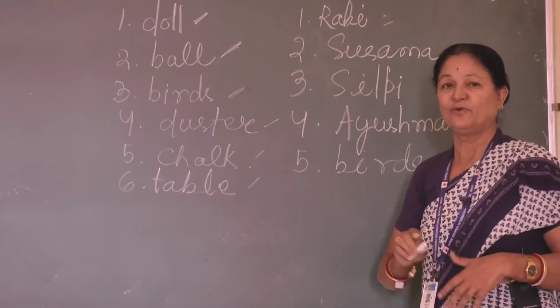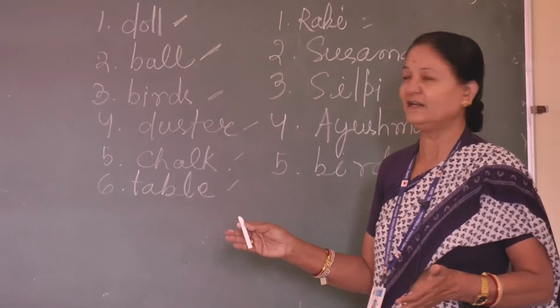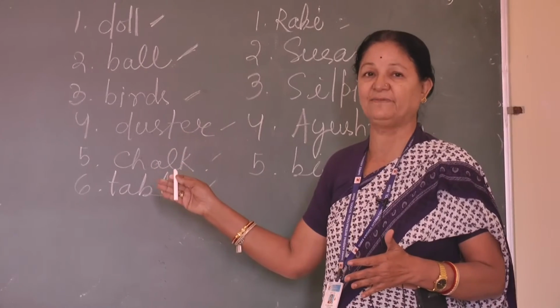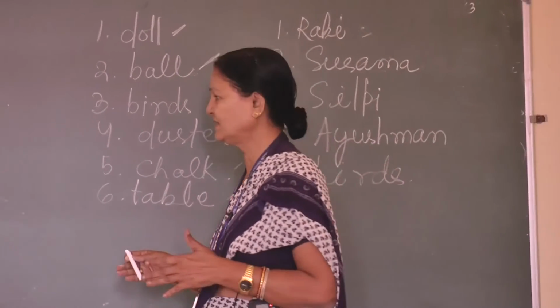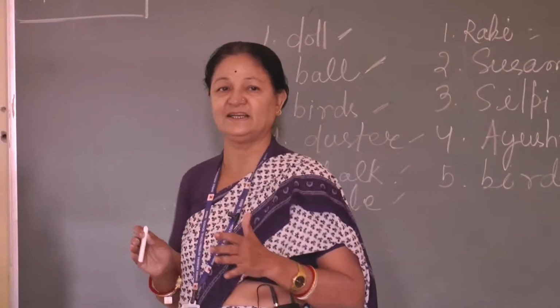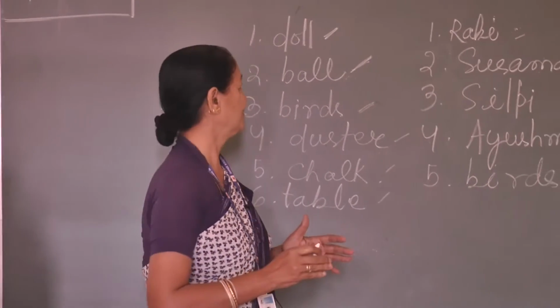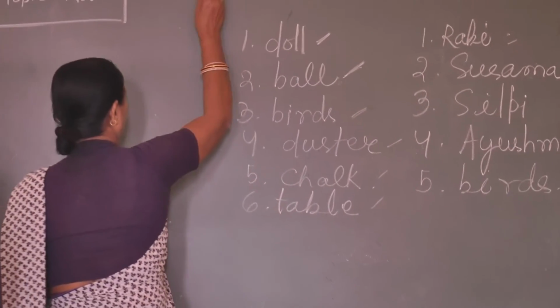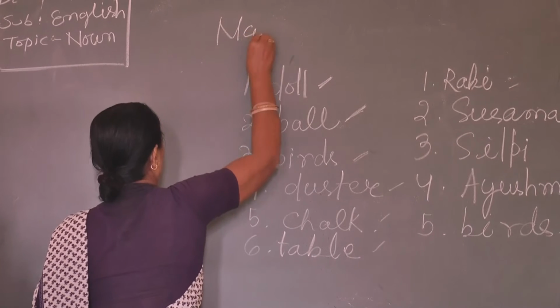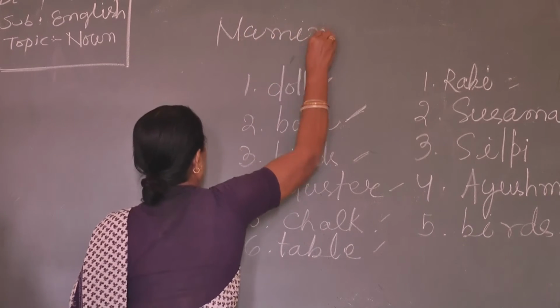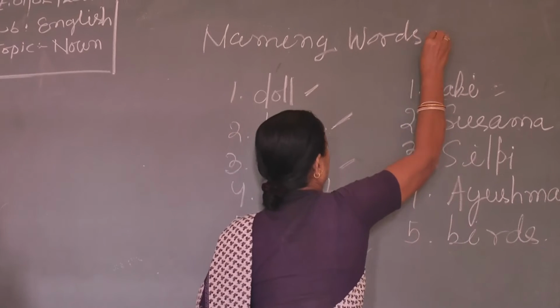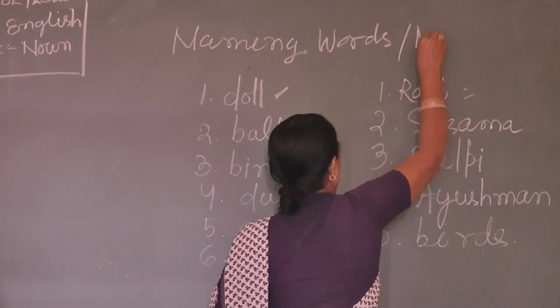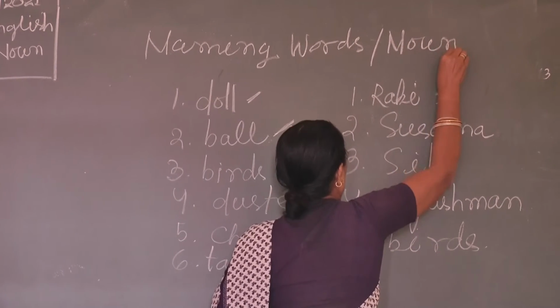Okay. What we are seeing here, that these are the names of different things, persons or birds. These are the names. So, write down the naming words. The naming words otherwise are called noun.